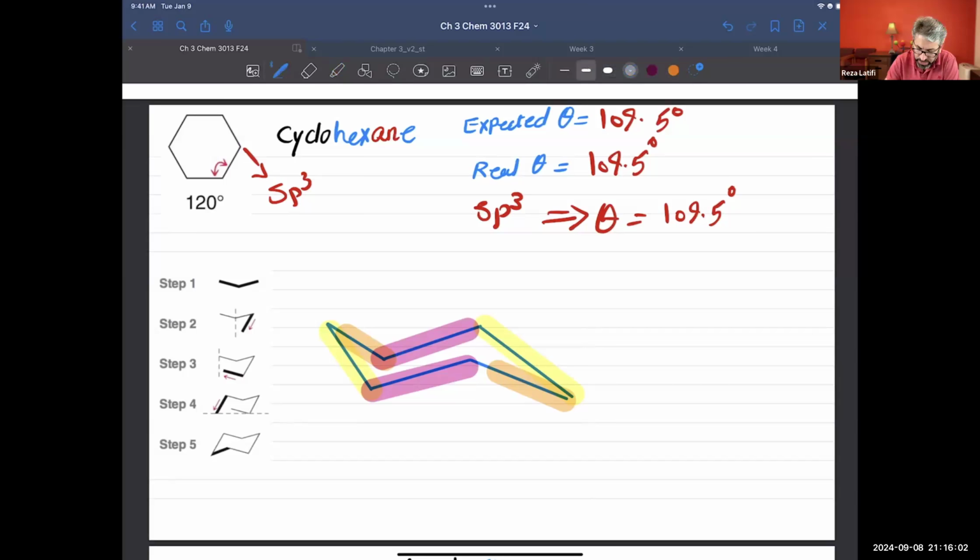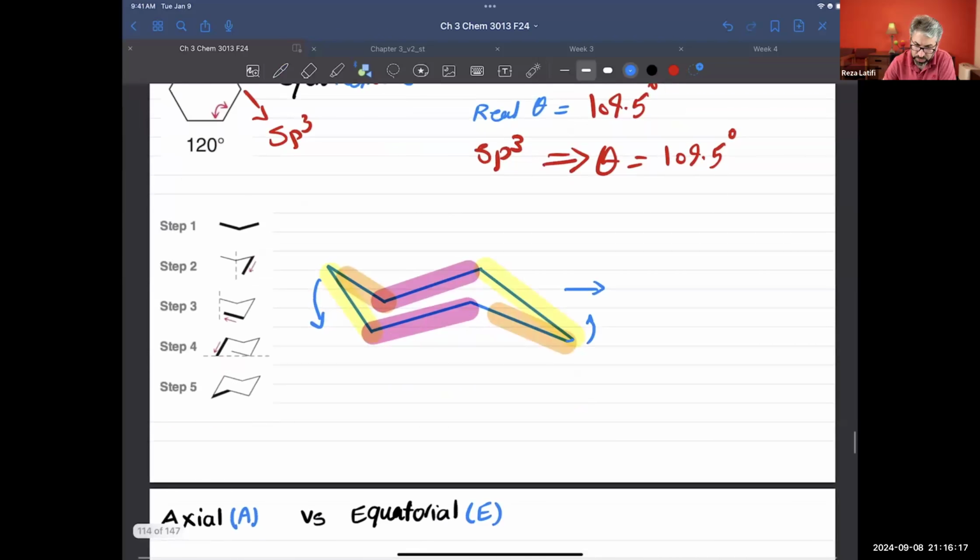Okay, and you can flip this one, move this one up and bring this one down. If you do that, you will get such a structure. In this case, the head of the molecule will be pointing up. So I'm going to draw the head of the molecule pointing up. Okay, that's another version of it.